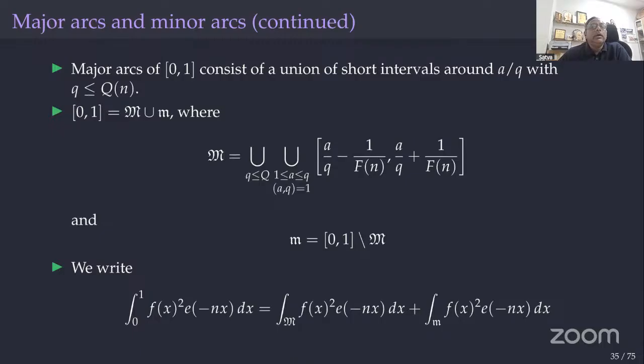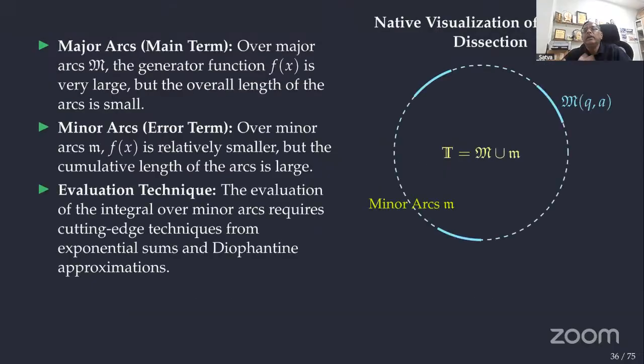So major arcs are exactly these numbers. Around a by q, I will take a small neighborhood, because the function is continuous, so in the neighborhood it will behave similarly. So we take the major arcs around a by q, where a and q are changing. The rest of the part is the minor arcs. So you convert the integral into two types like this: major arcs and minor arcs.